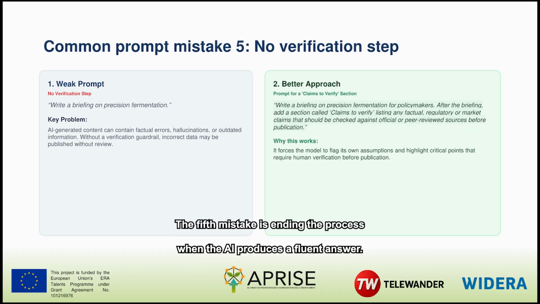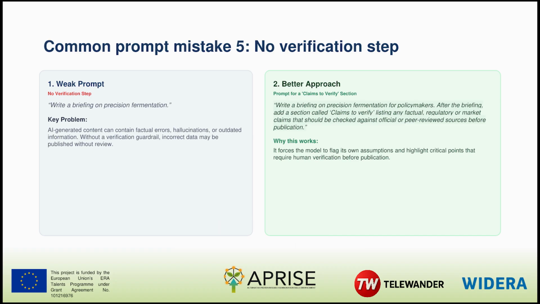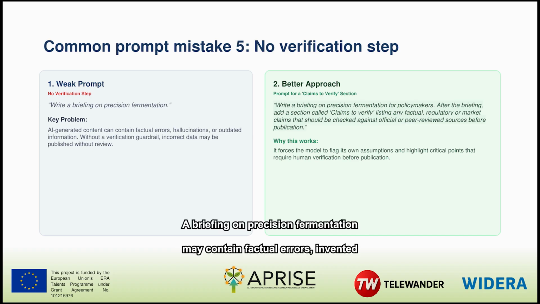The fifth mistake is ending the process when the AI produces a fluent answer. A briefing on precision fermentation may contain factual errors, invented references, or outdated regulatory information. Improve the prompt by requiring a final section called Claims to Verify, covering factual, regulatory, and market statements that need official or peer-reviewed evidence. This list is a review aid, not a guarantee that every problem has been found.